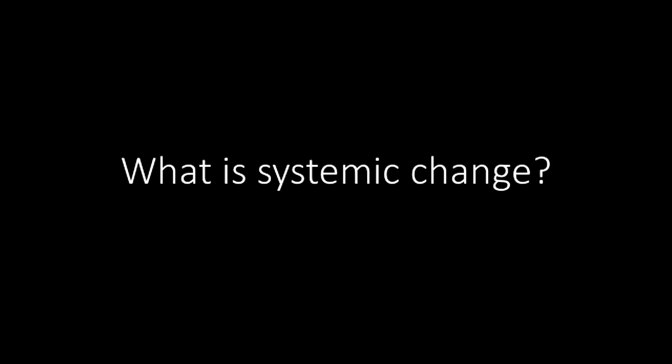What is systemic change? A market is where supply and demand meet, a transaction. The supporting functions and rules are what determine the price, quality, or quantity of that transaction. Sometimes that transaction doesn't work very well from the perspective of one group. Most commonly in development, that's poor and disadvantaged people.